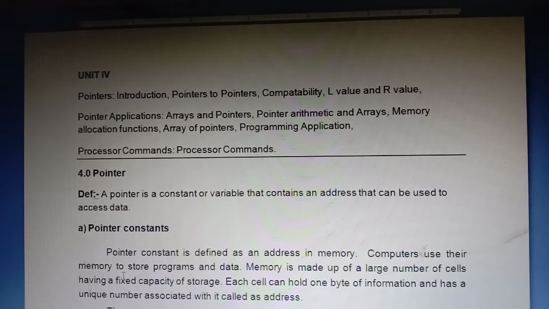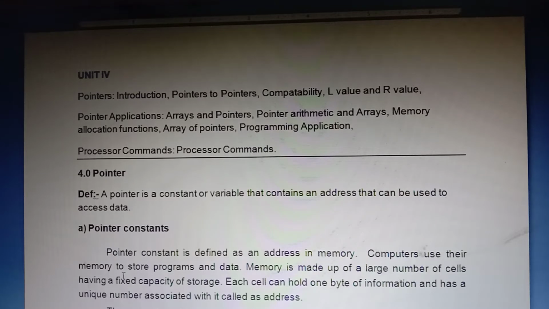Why do you want to store it? Because the address of the variable today is 2000 memory location, and the address of the same variable a tomorrow becomes 3000 or 4000. Why do the addresses change? Because in the computer we are removing some data, inserting, downloading, uploading, so data adjustment takes place.